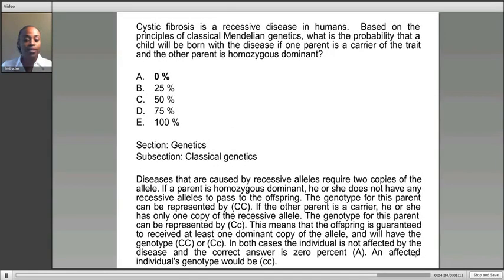Remember, in cystic fibrosis or any other recessive Mendelian disease, in which one gene controls one trait, both parents must have recessive alleles. Since only one parent had a recessive allele, it was impossible for the offspring to be born with the trait. If both were carriers, there would have been a 25% probability that the child would have been born with cystic fibrosis. However, because one parent was homozygous dominant, which we said was the father, he had no recessive alleles to donate, and this is why the correct response to the question is A, 0%.